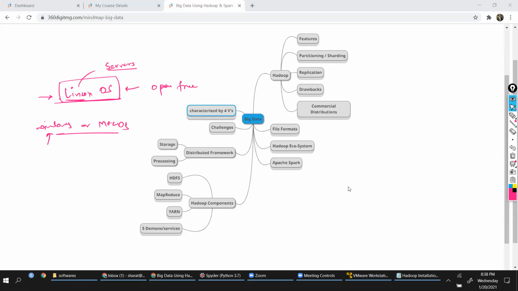Yes. Now, we want to have a system for ourselves, and this system should operate with Linux operating system. Now, we cannot go and purchase a new laptop for practice purpose, right?